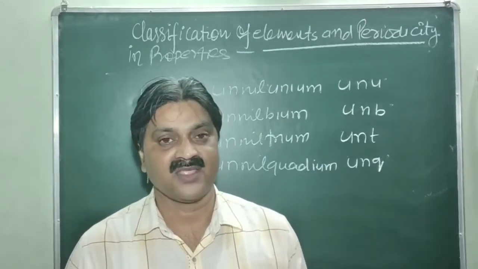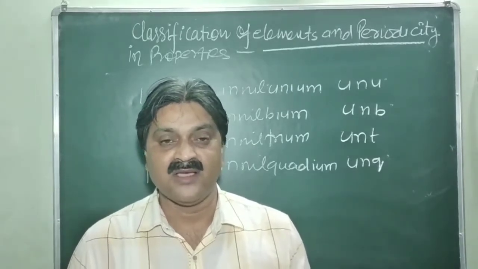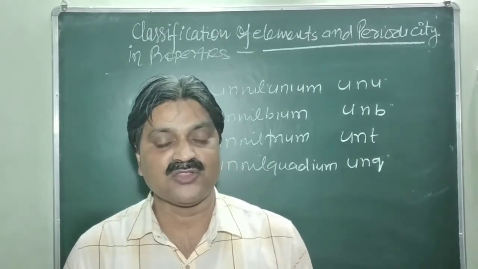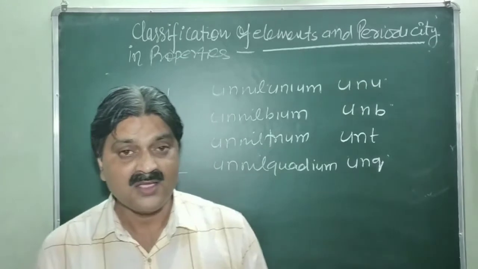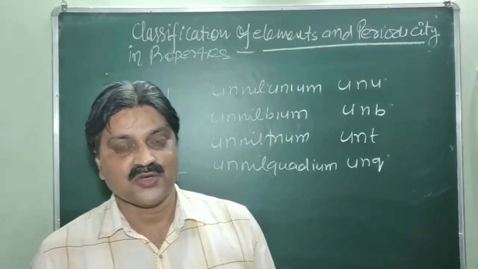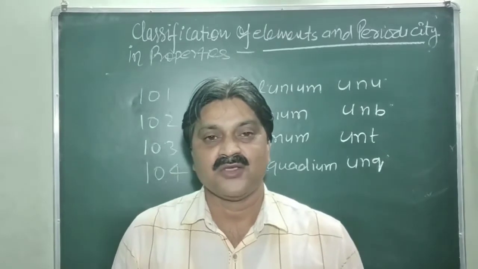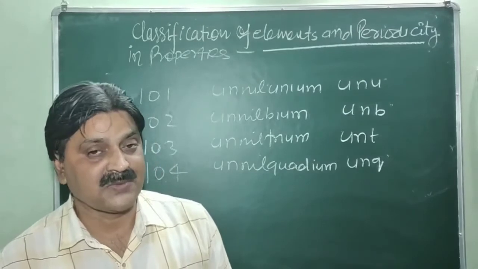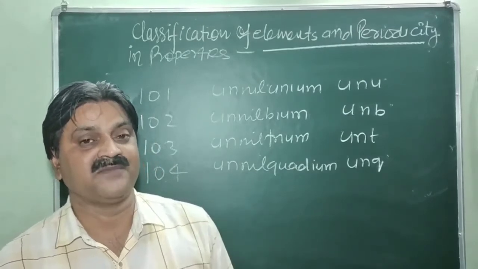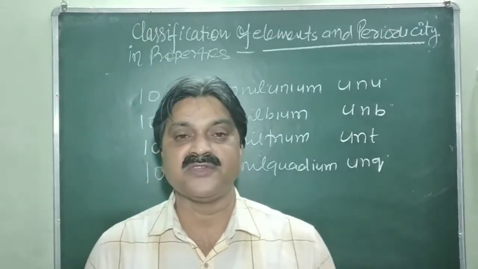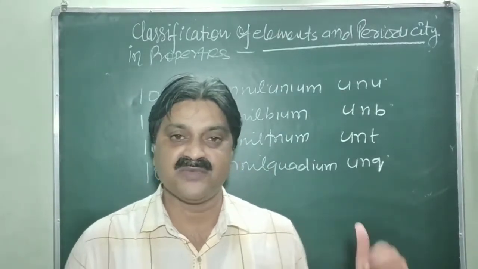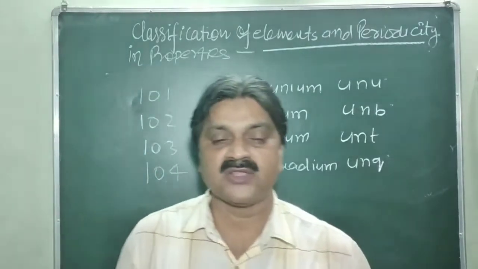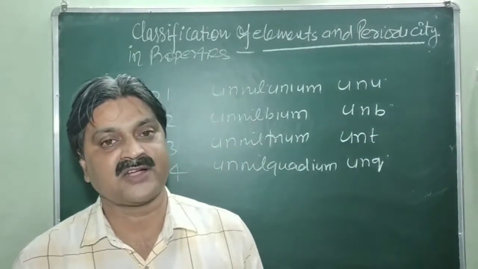discoverer. However, most of the elements have been discovered by scientists, and their name and symbol are also given on the basis of their discoverer. Just like Rutherfordium, Rf is given, and Dubnium. So the name of the element is given on the basis of its discoverer, but today it is still not accepted. Nowadays the name is given on the basis of the atomic number, which is the rule given by IUPAC in this way. Next we will discuss the classification of elements on the basis of their electronic configuration.